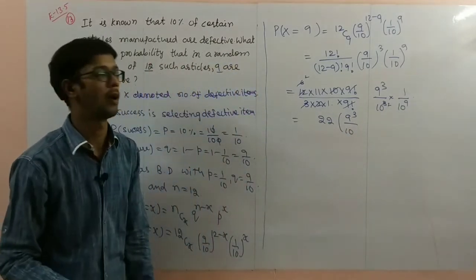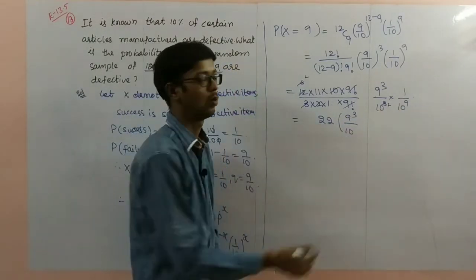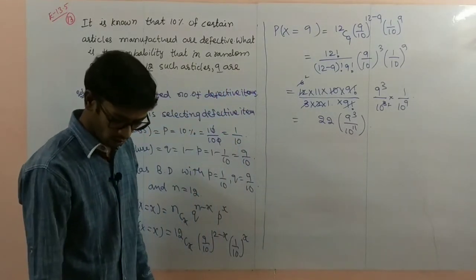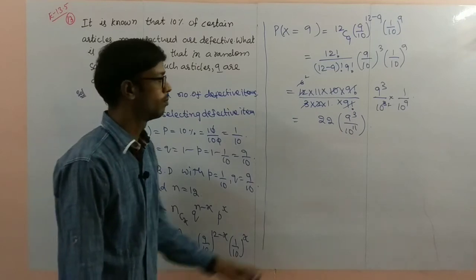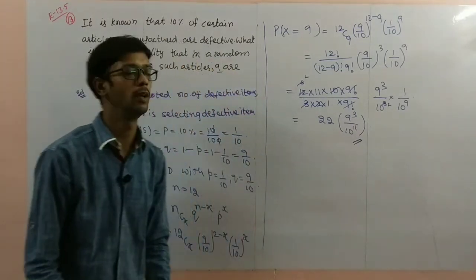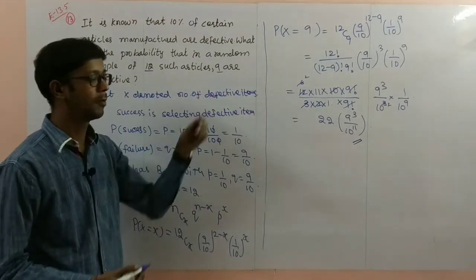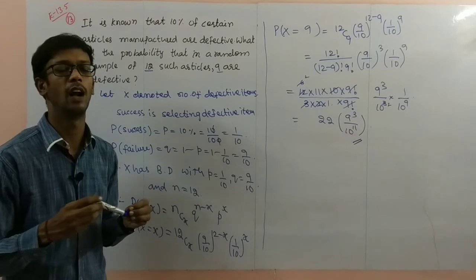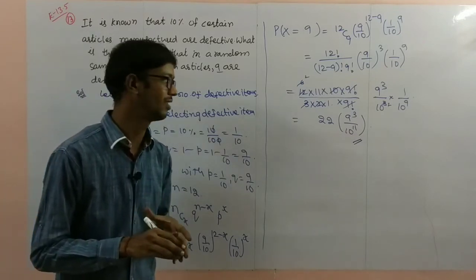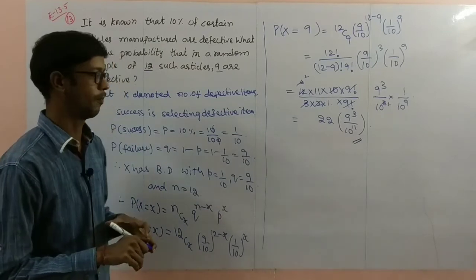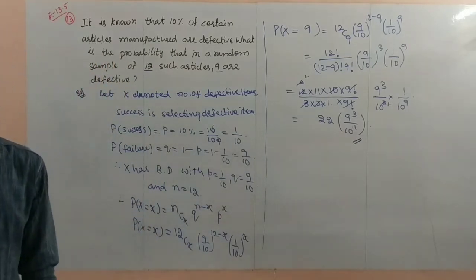Bases are equal, powers should be added, 9 plus 2 is 11. 22 into 9 cube by 10 power 11 is the required probability. What is the required probability? Exactly 9 defective bulbs out of 12 bulbs is 22 into 9 cube by 10 power 11. So pause the video to note it down.